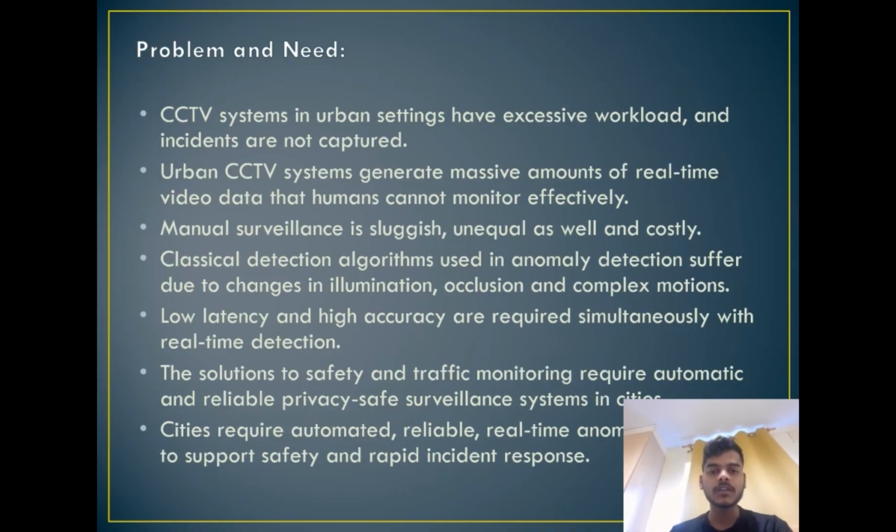The problem is straightforward but extremely challenging. Urban CCTV systems generate far more data than human operators can process. Even with a highly trained team, individuals can only watch a few screens at once, and human fatigue leads to missed incidents. Classical anomaly detection algorithms have limitations because they depend on predefined rules and handcrafted features.